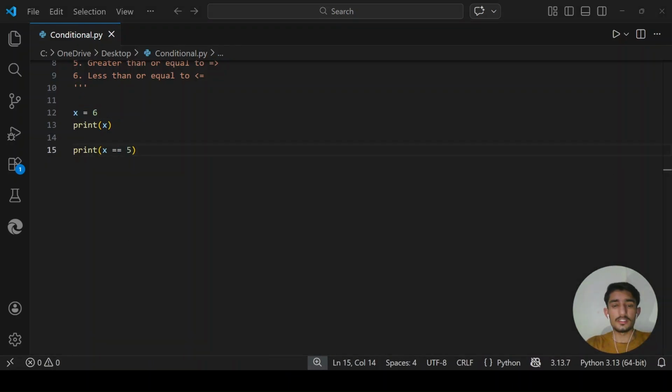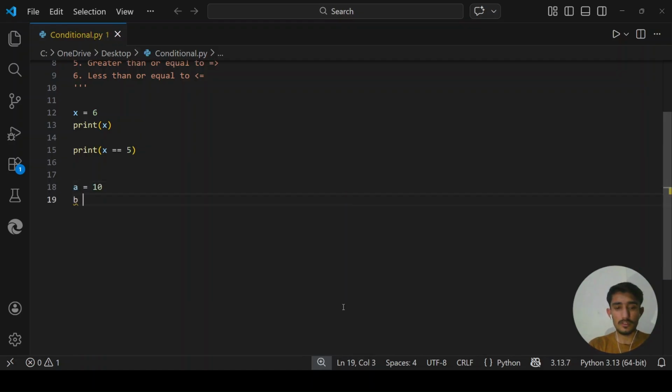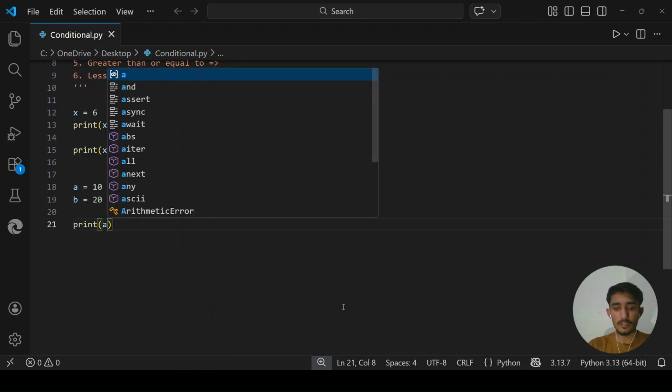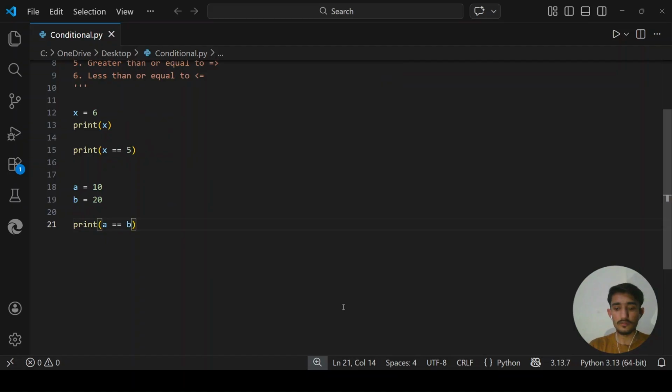Okay, let's try every operator so you can see what they produce. Let's say I have a equals 10 and b equals 20. Now I want to print a equals b. This will be false, we know it. Now I'm asking a not equals b. This one will be true. And I'm asking print a greater than b. This will be false, because we know that a is 10 and b is 20.